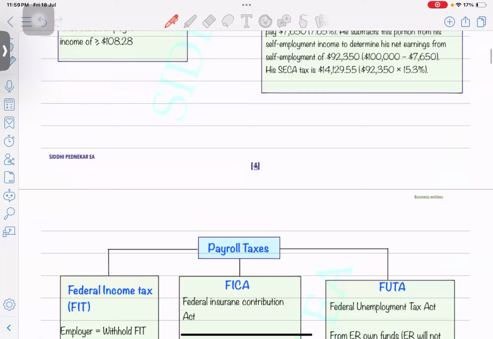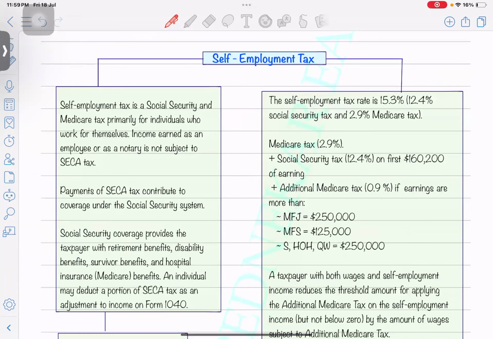First is self-employment taxes. When anyone is running their own business, Schedule C, right? They have to pay the self-employment taxes, because ideally they are not employed under any employer, and that's the reason why the IRS will ask them that you are generating certain revenue, you should pay something in the form of taxes, but the percentage will be exactly the same as payroll taxes.